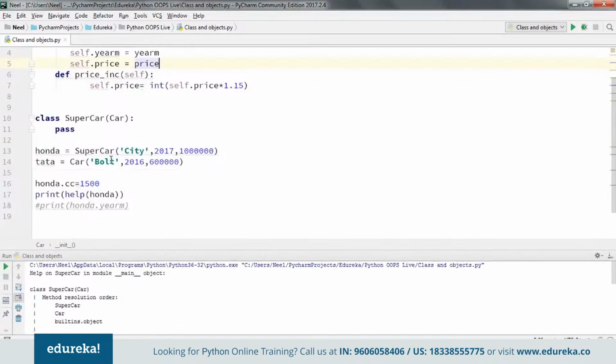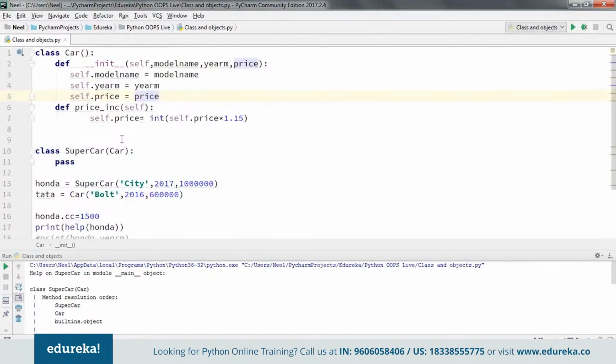Now this is basically the sequence of operations that happen. When I call any function with respect to the child class, it's going to check the child class. If it is not present, then it's going to check the parent class. It can be anything, it can also be the price increase.